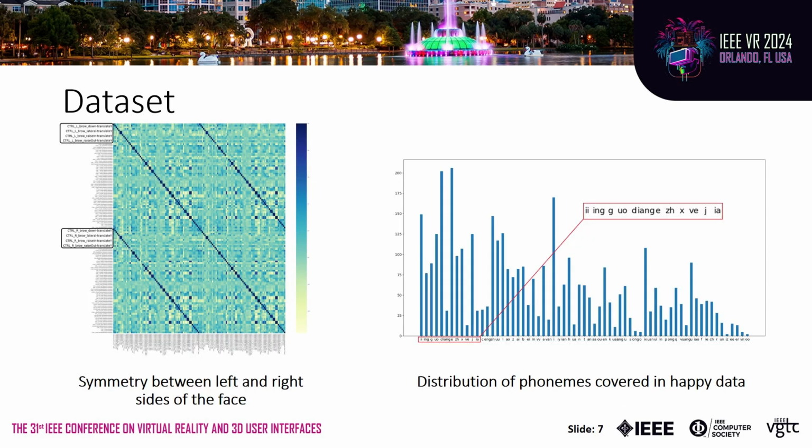We further evaluate the extracted controller values and phonemes of the dataset. The image on the left shows that there is a strong symmetry between the left and right sides of the face. The distribution figure on the right indicates our dataset covers all phonemes in Chinese.